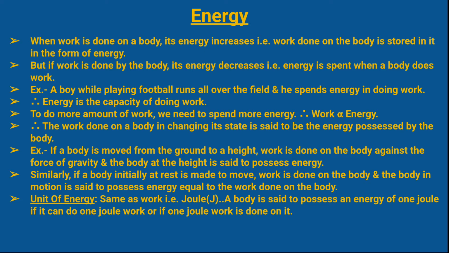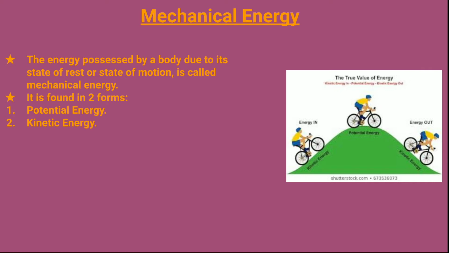So the unit of energy is the same as that of work, that is joule or J. A body is said to possess an energy of 1 joule if it can do 1 joule of work, or if 1 joule of work is done on it. Next, we come to different types of energy.